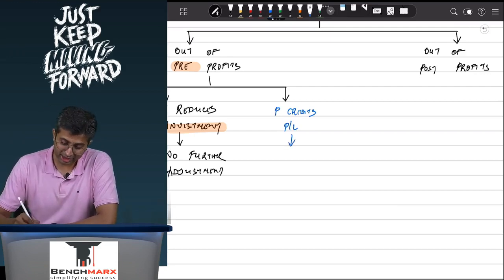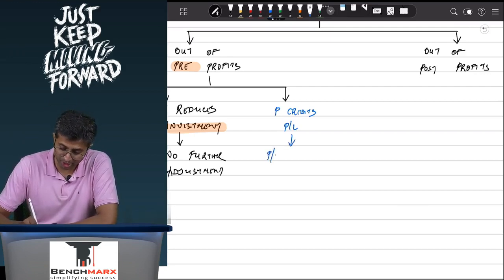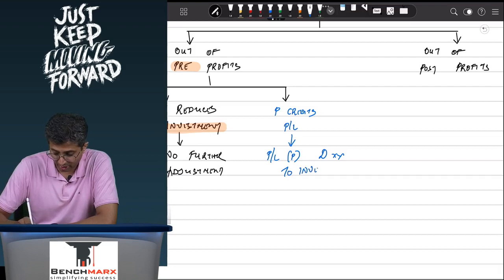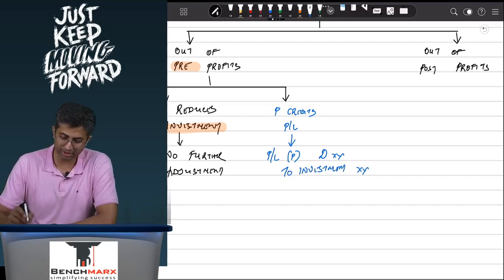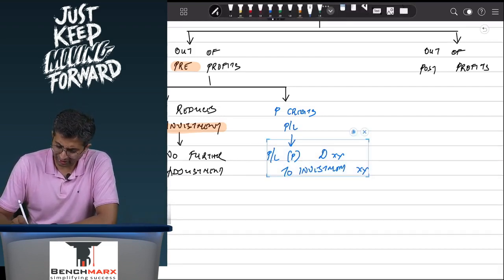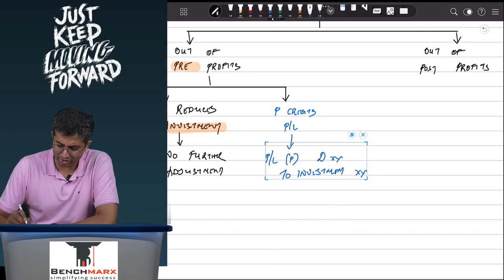No. And as a result, a rectification entry would be passed where you debit the P&L of the parent, which has gone in working note number 1, and you will credit the investment, which is in working note number 2, in order to give the effects for this adjustment correctly. Now, this is what I've written in blue is the most popular adjustment in dividend,